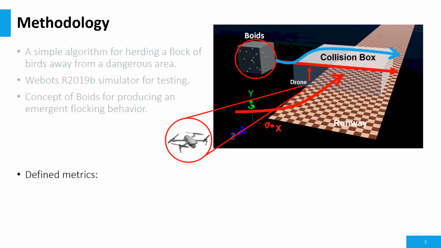Before we continue, I should mention some defined metrics. First, we have dispersal, D of t. This means how scattered the birds are. D of t is larger when birds are more distant from the center of the flock.